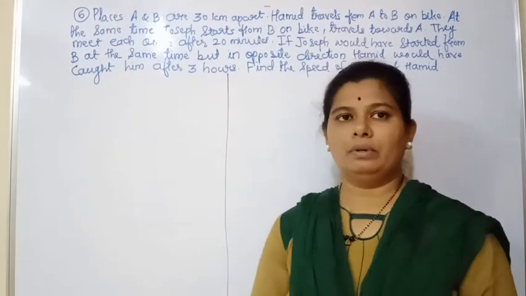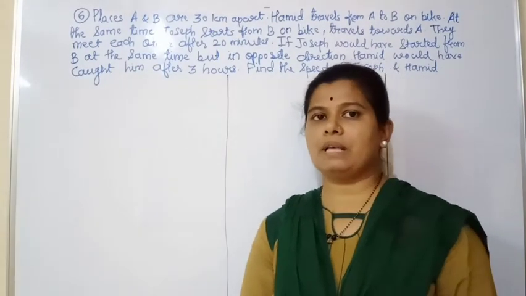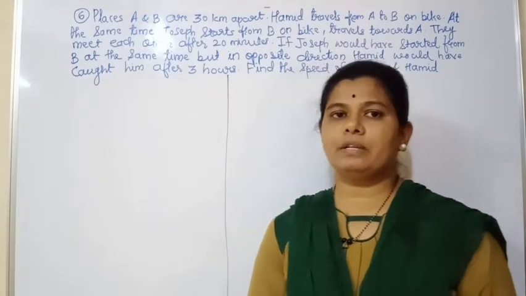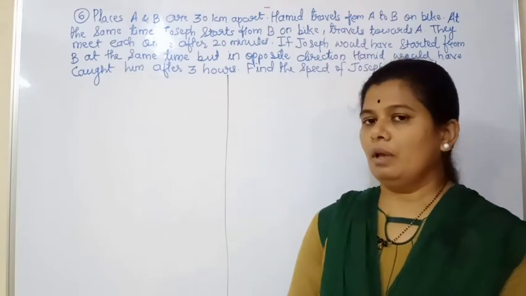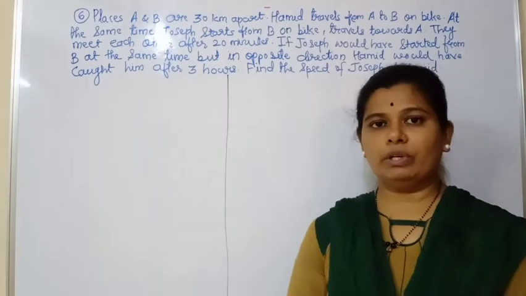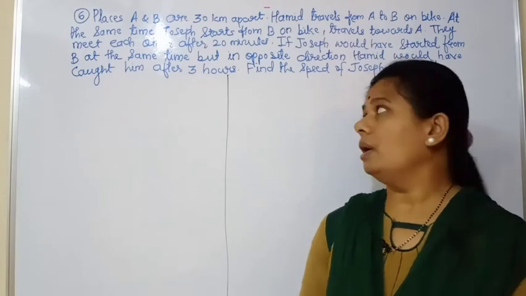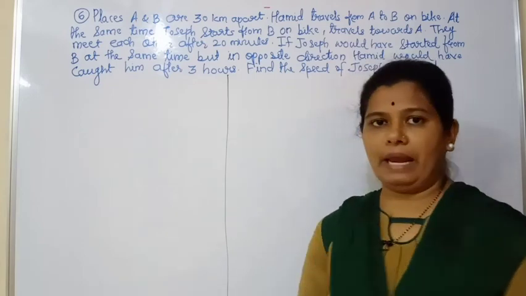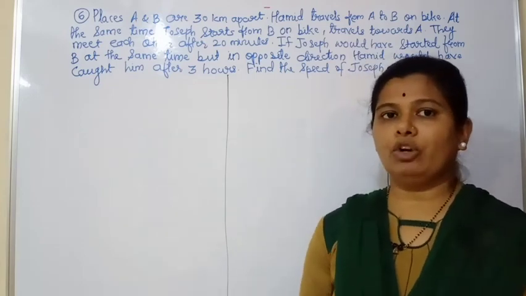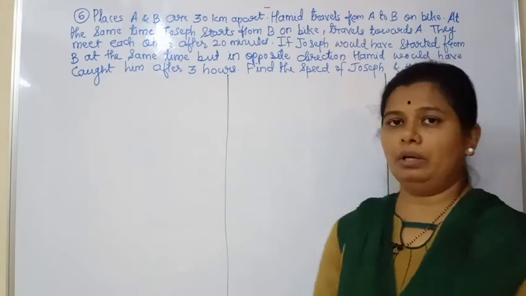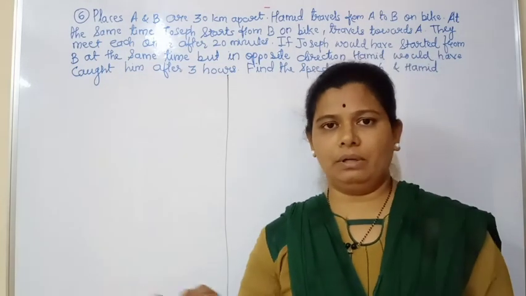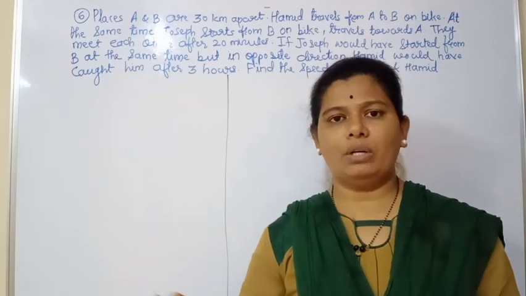Okay, so now we will solve the last example of the problem set. So now I will start the last example. We will solve now, that is the 6th sum we are going to see. First of all, see the word problem what is given. That is the places A and B, they are 30 km apart from each other. Okay, and this places A and B, they are on a straight line.